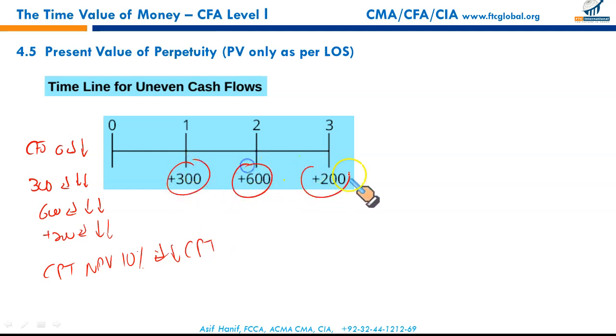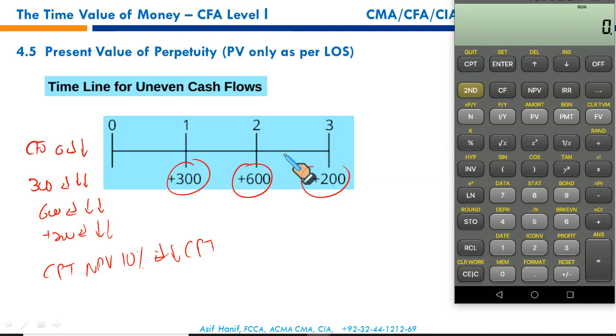This is the quickest way of doing it. Otherwise, applying the formula on each single sum separately will take time. So let us plug it in and see how it works. First CF0, enter, down arrow key. It wasn't cleared. No. 0, enter, down arrow key. First cash flow is 300. It's a single cash flow, no frequency.